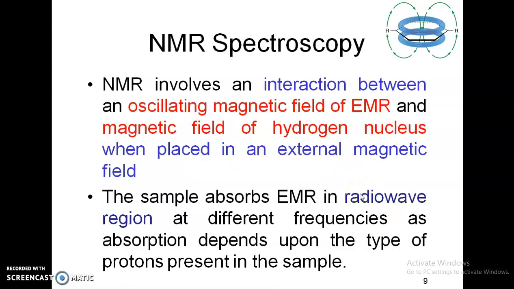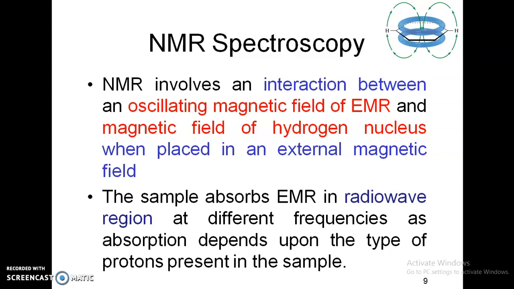When we talk about NMR, the principle says that it is an interaction between EMR, that is, the oscillating magnetic field of electromagnetic radiation, and the H1, that is, the hydrogen nuclei's magnetic field.